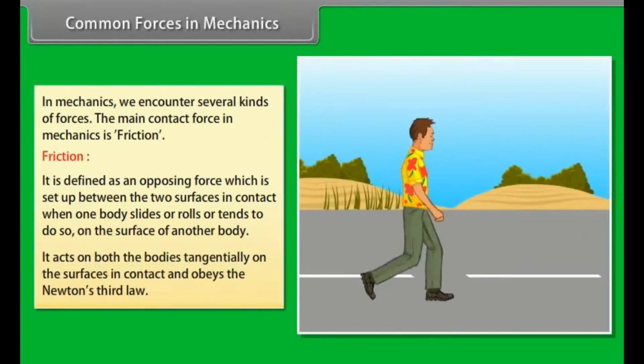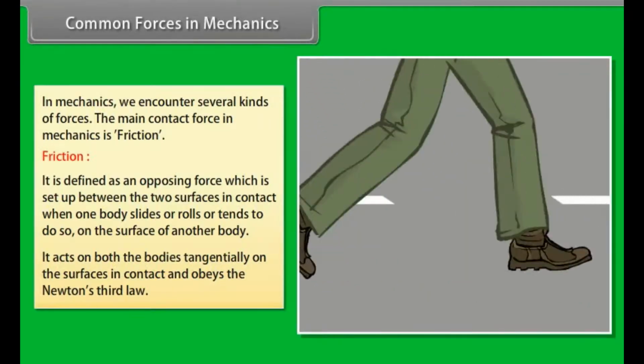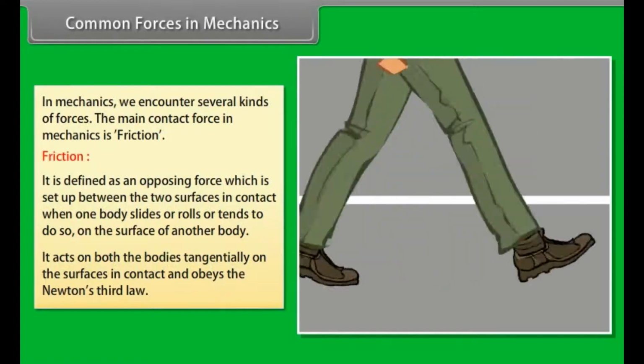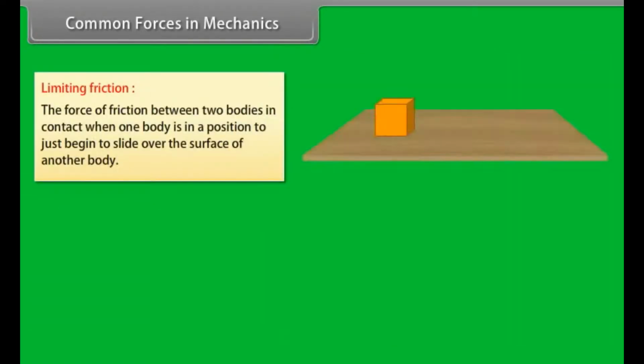It acts on both the bodies tangentially on the surfaces in contact and obeys Newton's third law. Limiting friction. The force of friction between two bodies in contact when one body is in position to just begin to slide over the surface of another body.